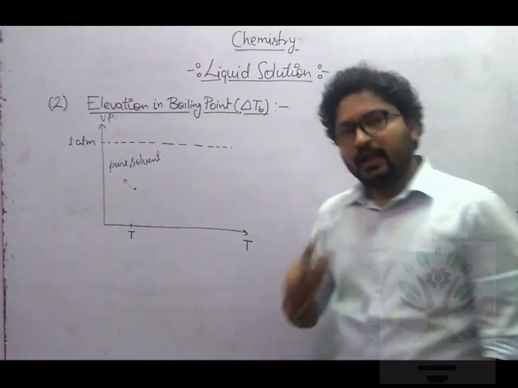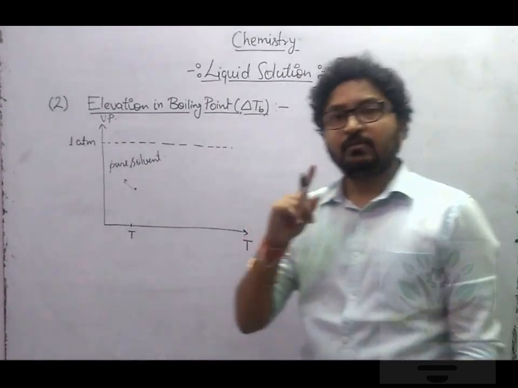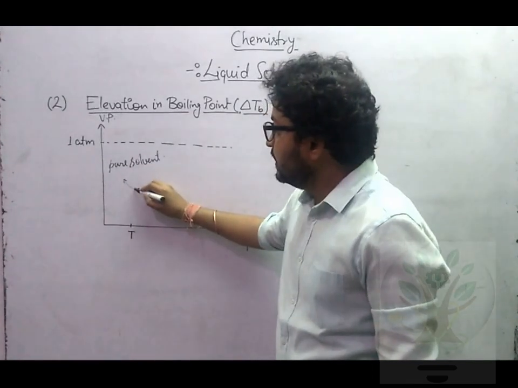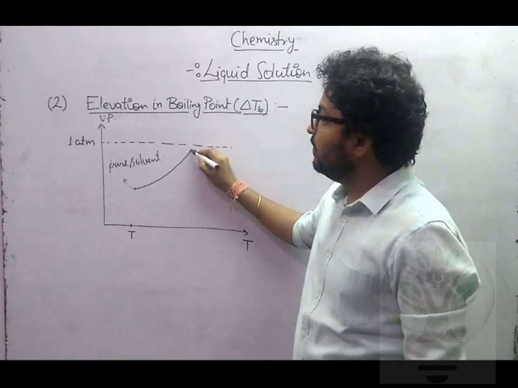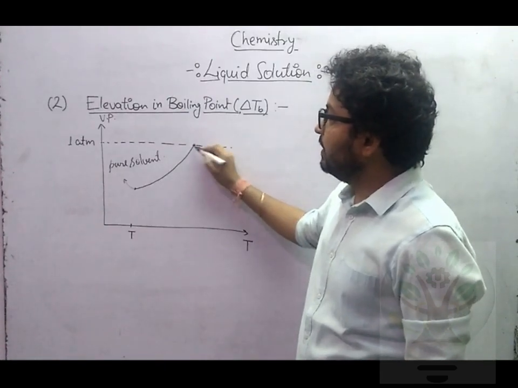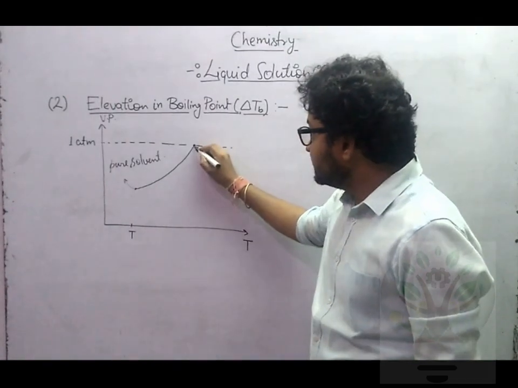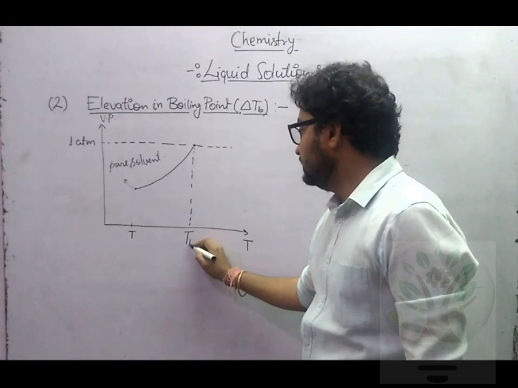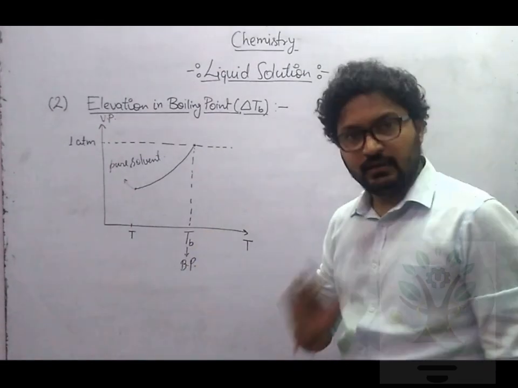Now you tell me, if I increase the temperature, so vapor pressure will increase or vapor pressure will decrease? Vapor pressure will increase. Okay. How it will increase? Let's say. So it will keep increasing, and one time will come when this vapor pressure will become equal to what? 1 atm. So corresponding temperature here, this temperature, it will be called TB. TB means boiling point. Clear?